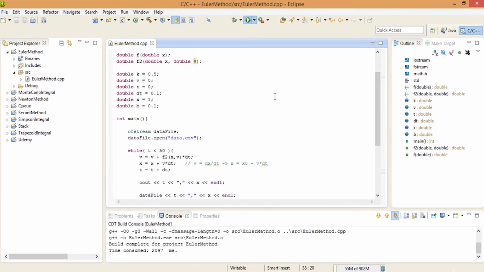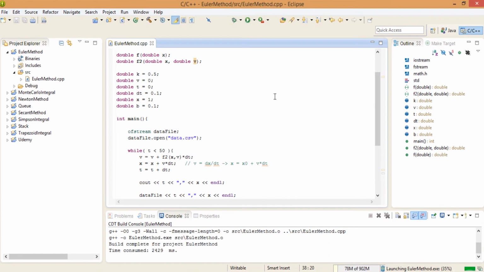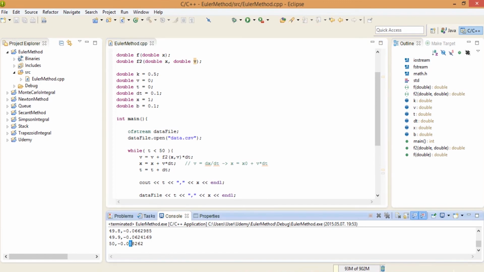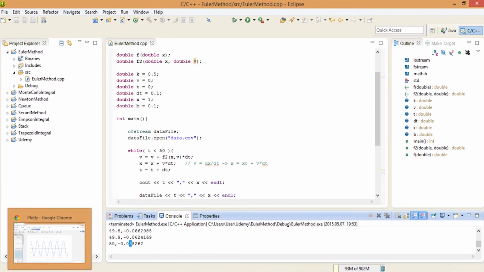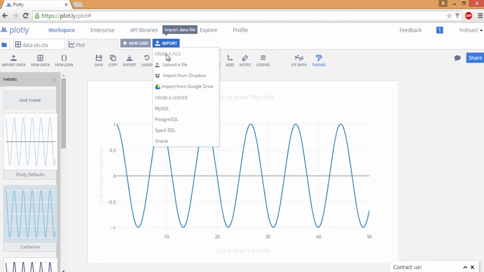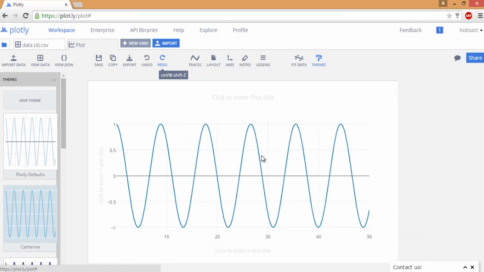So if we run again with our CSV, I think it's going to be exponentially decreasing the amplitude. So I'm going to import it again, I guess. Okay.